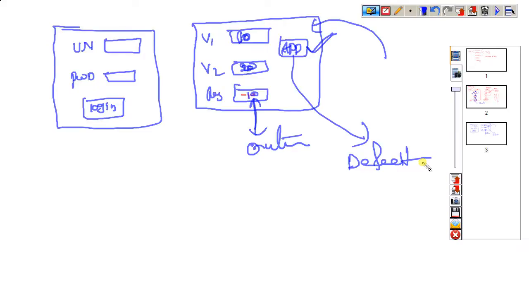What is meant by a defect? Whenever customer requirements are not satisfied as per the client expectation, that we call a defect. And coming to the next point, testing.